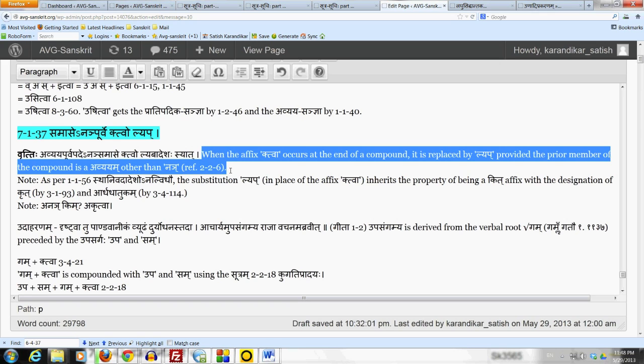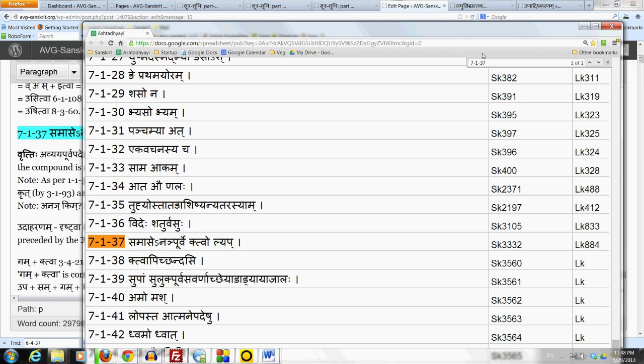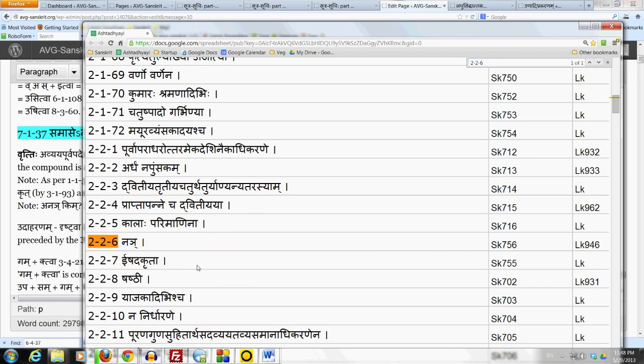Compounding with the particle nan is prescribed by Panini by the sutram 2-2-6, which itself reads nan. We will be studying this sutram in detail when we take a look at compounds. So for right now, let us just make a note of the fact that if the purva padam, the prior member of the compound, is this particle nan, then ktva is not replaced by lyap.